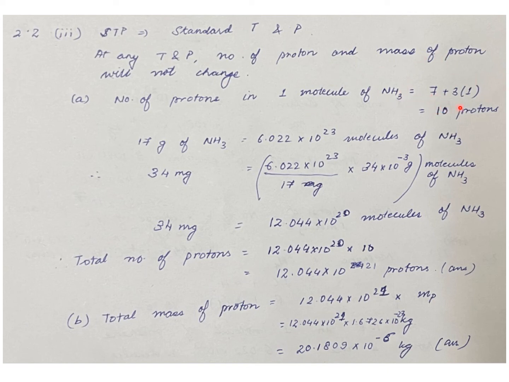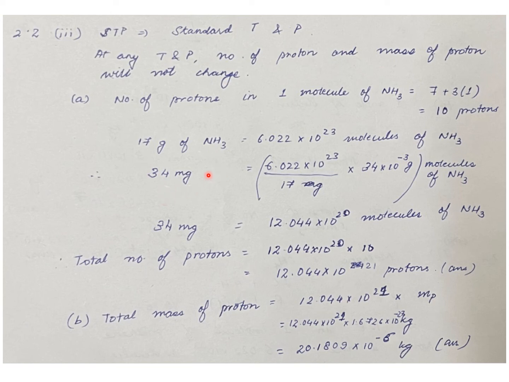So 7 plus 3 into 1 gives 10 protons. So there are 10 protons in one molecule of ammonia, and the mass number of ammonia is 17 gram. That 17 grams constitutes Avogadro number of molecules, that is 6.022 into 10 to the power of 23 molecules of ammonia in 17 gram of ammonia.